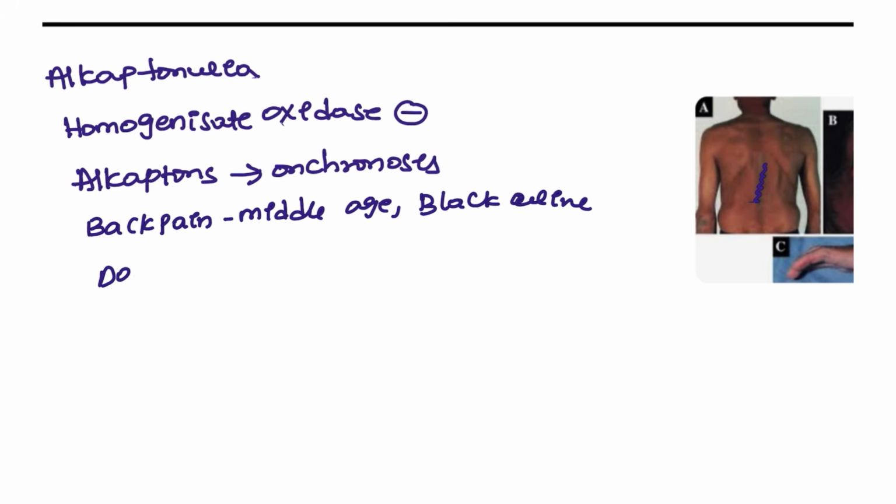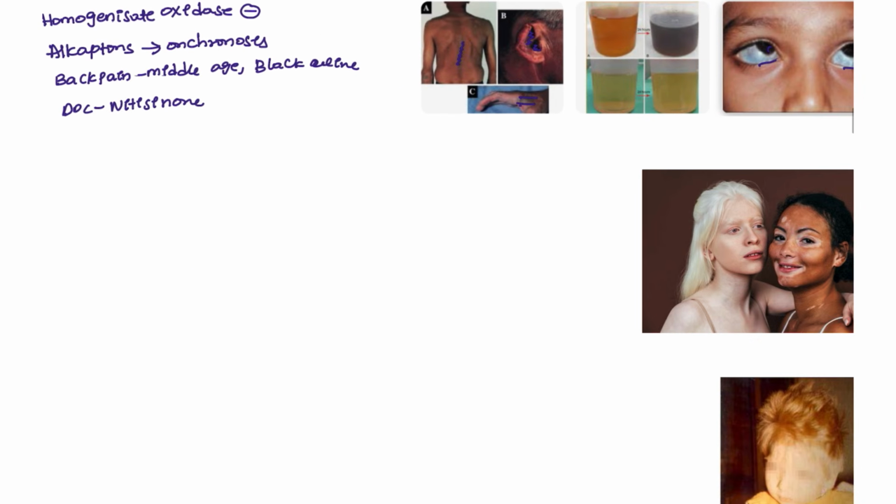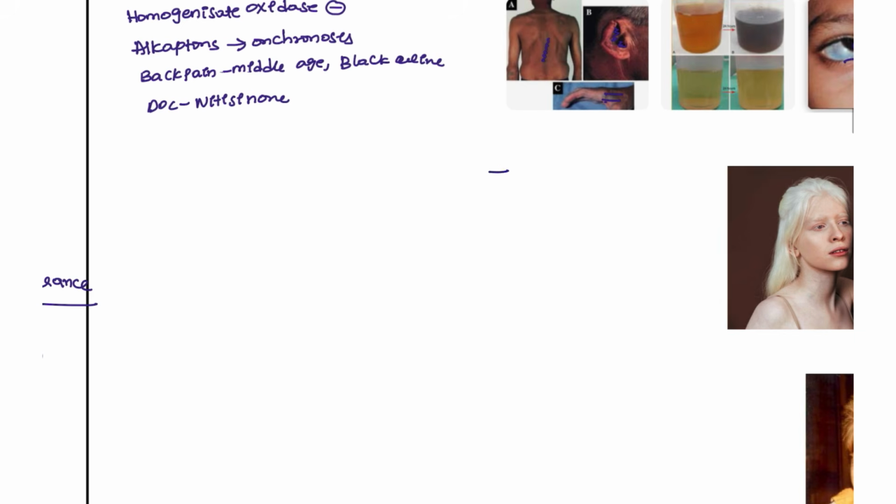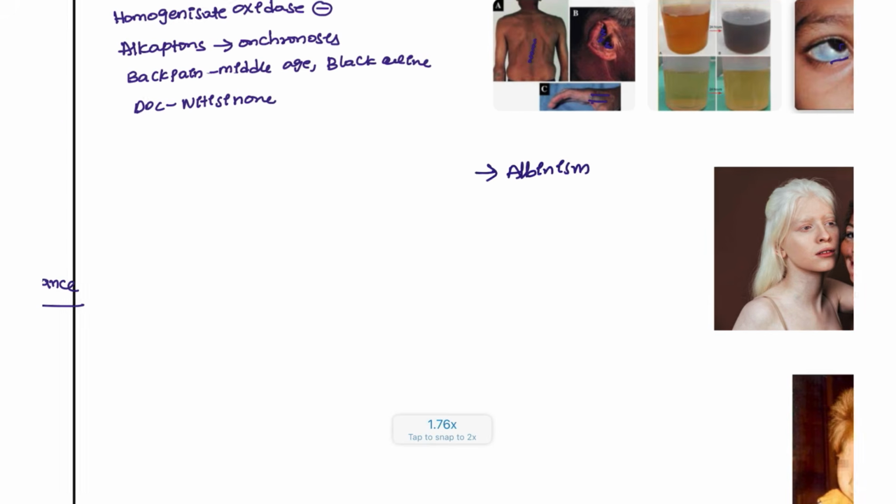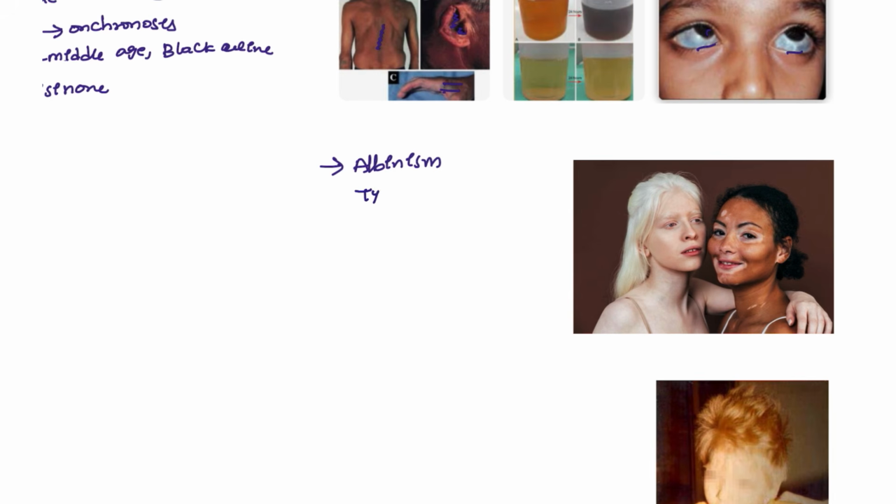So the drug that we most commonly use for this patient is nitisinone, the drug of choice. Next, another condition that you can see here is albinism. The deficiency is the tyrosinase enzyme, and this patient most commonly presents with the oculocutaneous type of albinism. What is the difference between this and vitiligo?